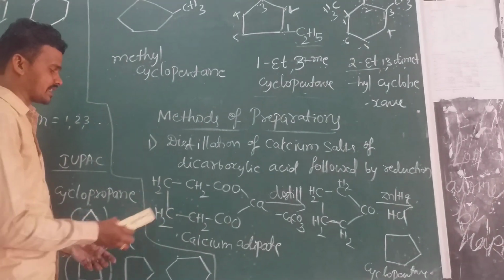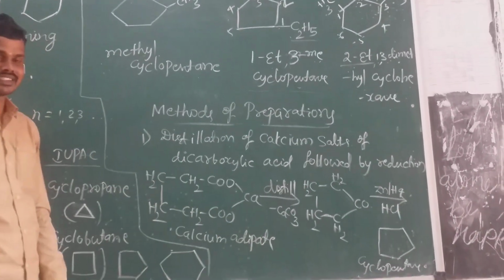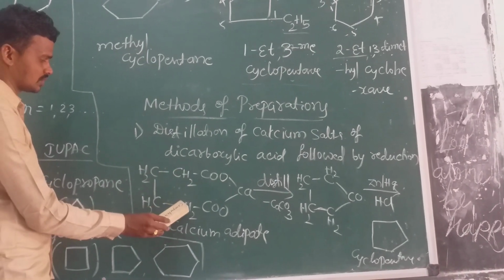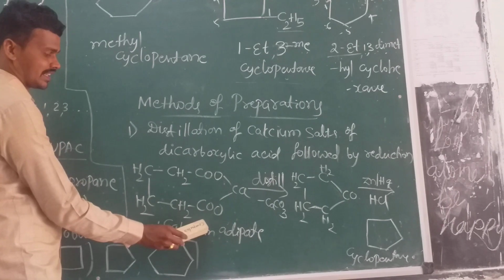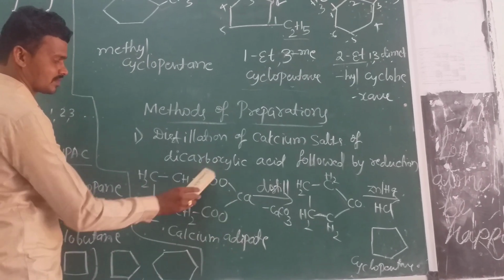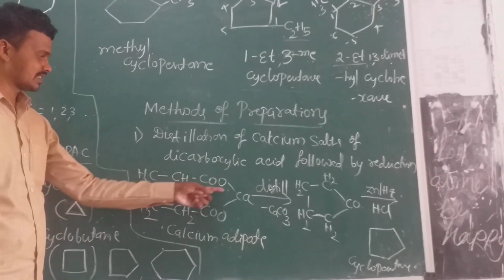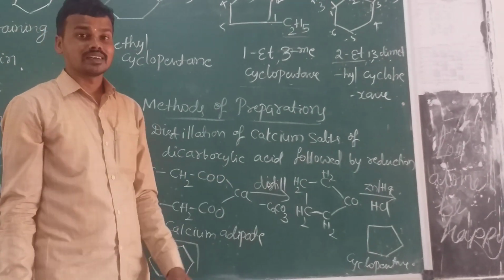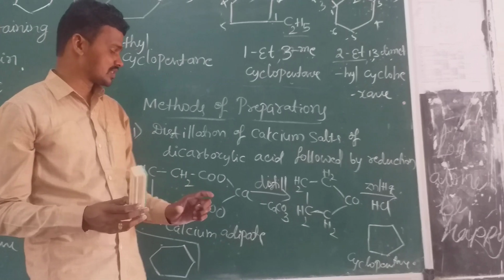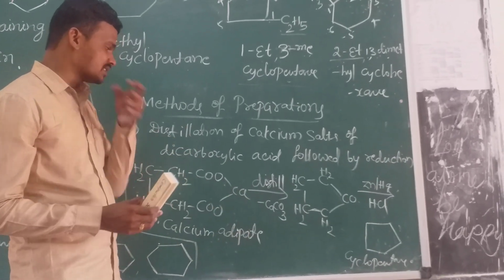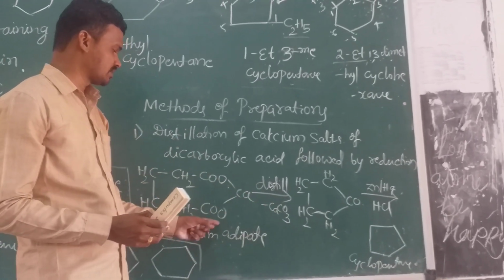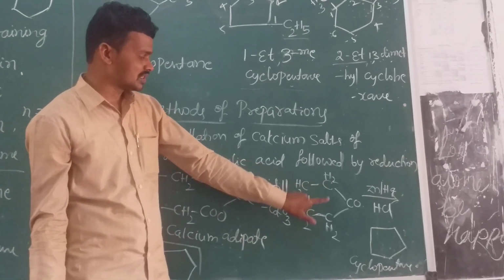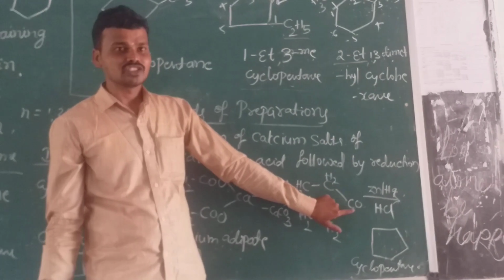See here, I will take calcium adipate as the example. This calcium adipate has the formula CH2, CH2, CH2, CH2, COO, dicarboxylic acid, with the calcium salt. Okay, see here, the COO group. And this is distillation, the purification process. In this process, CaCO3 is evolved, and we get the cyclic ketone.